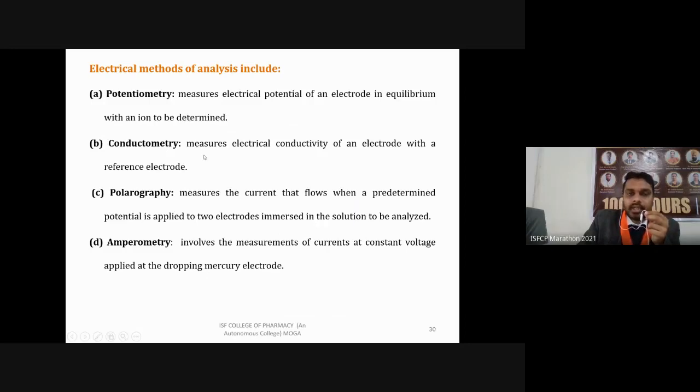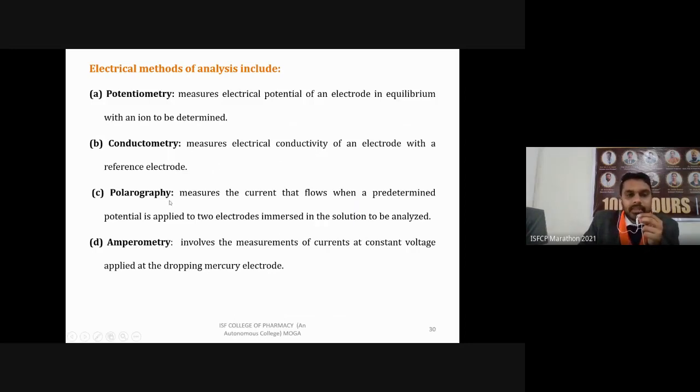Conductometry. In this, electrical conductivity, or you can say electrical charge, is measured on the electrode with reference to a reference electrode. Based on that, we calculate how much conductivity of our ions is there in the solution, and from that we can calculate how much of the ions is present in the solution.